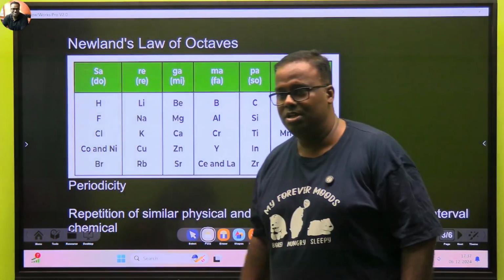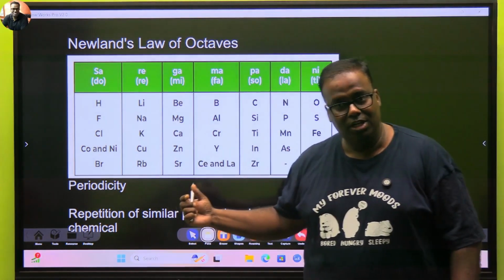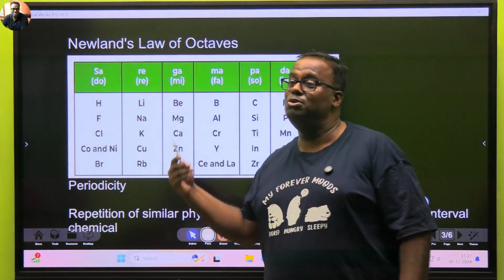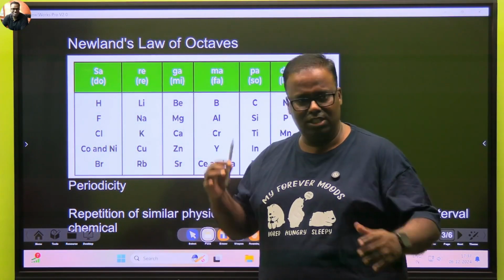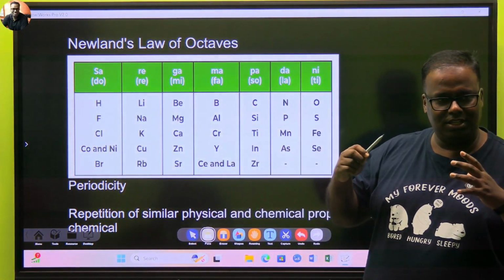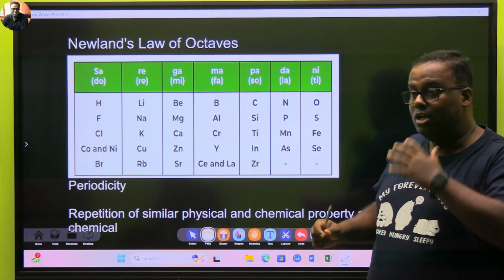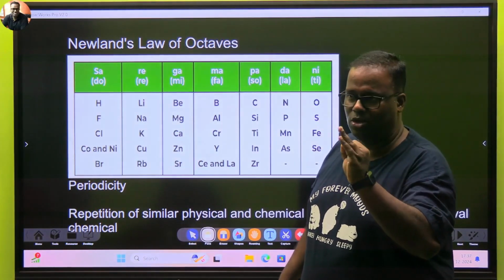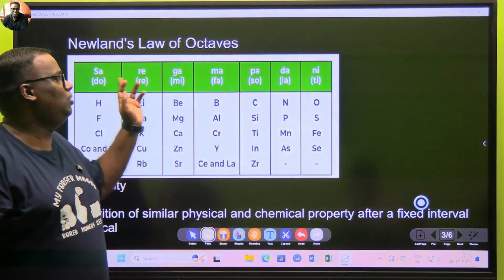The next one is called Newlands' law of octaves. Has this been explained properly to you? Newlands was a person interested in music, and he first tried to mix music. So what he did, he found out what is the difference between his periodic table and Dobereiner's triads. Was that discussed with you in school? What is the striking difference? Dobereiner brought the word group and atomic mass. That's all. What Newlands did, Newlands arranged all the notes of the octave.